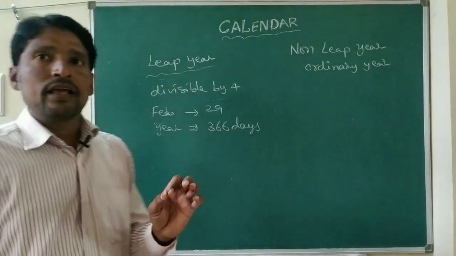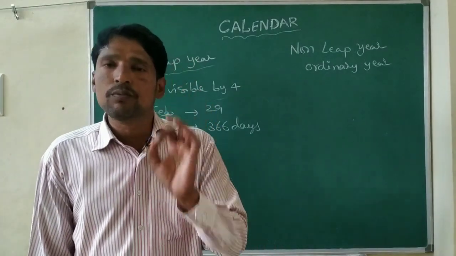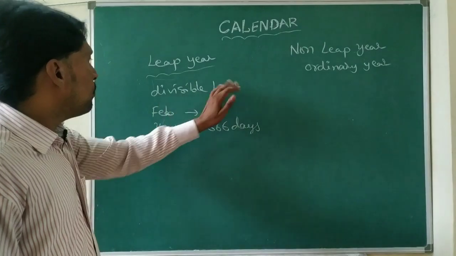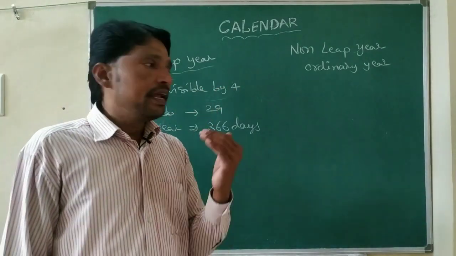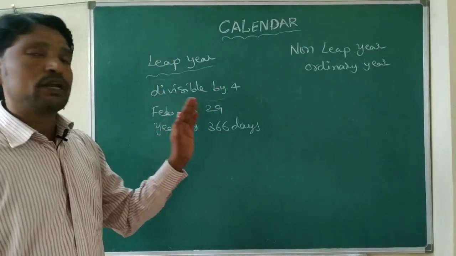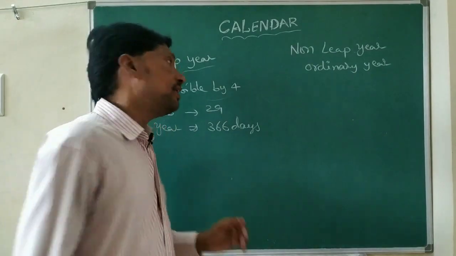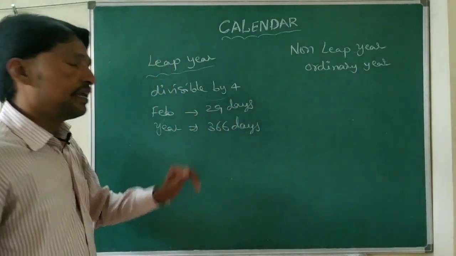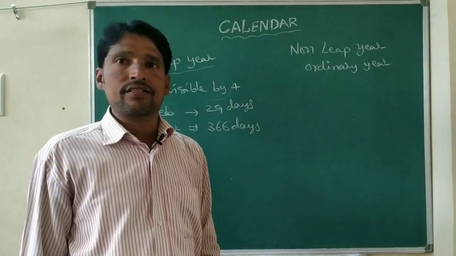Leap year means every year which is divisible by 4. In a leap year, we get 29 days in February, so in a year we get 366 days.